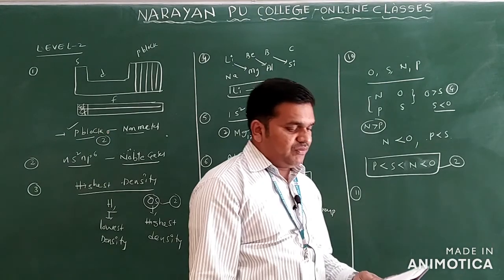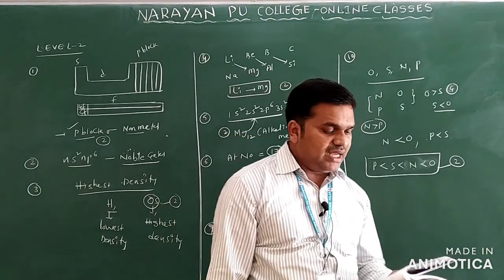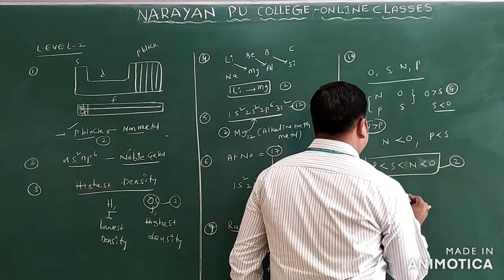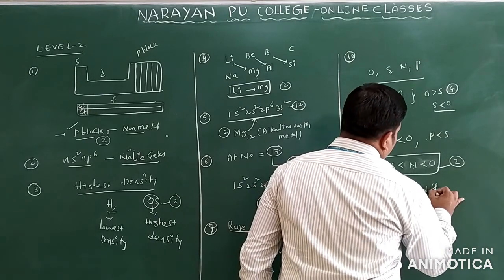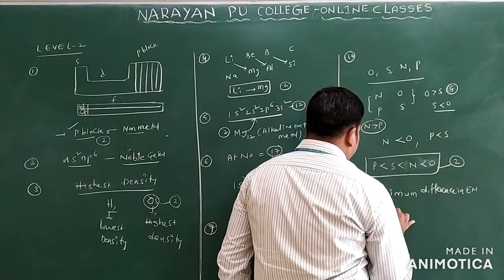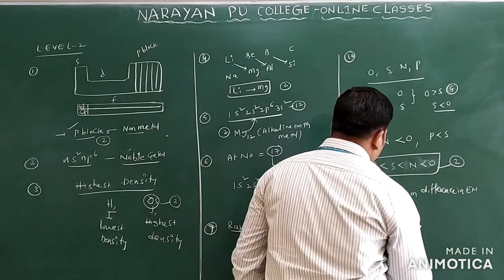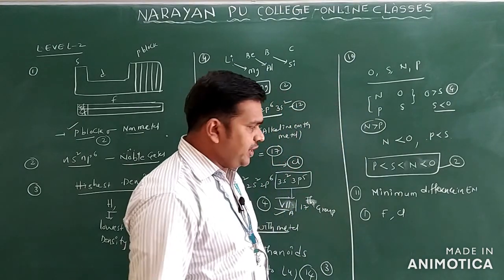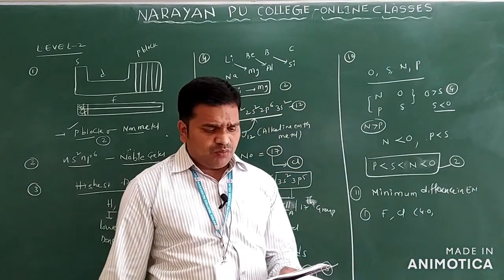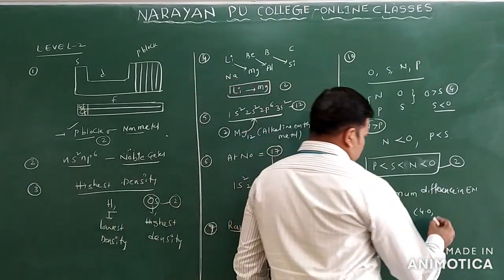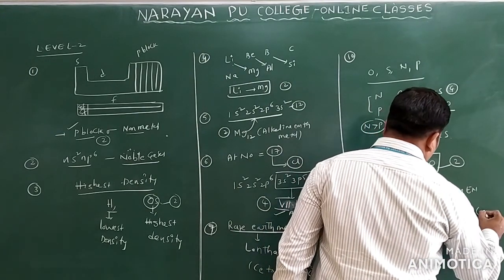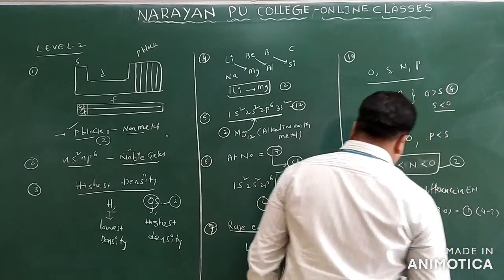Now we can see question number 11: the pair with the minimum difference in electronegativity. They are asking for the minimum difference in electronegativity. The first pair given is fluorine and chlorine only. Fluorine electronegativity is 4.0 only, and chlorine electronegativity is 3.0. If you take the difference, how much will you get? 1 only, because 4 minus 3.